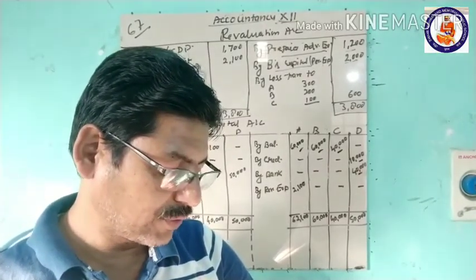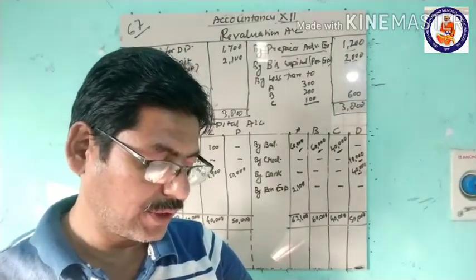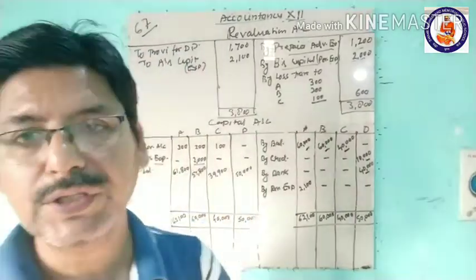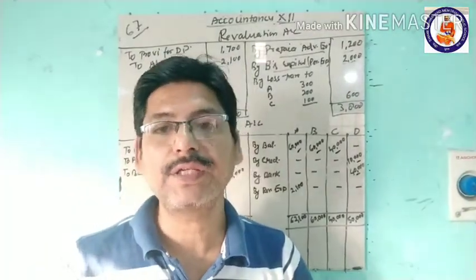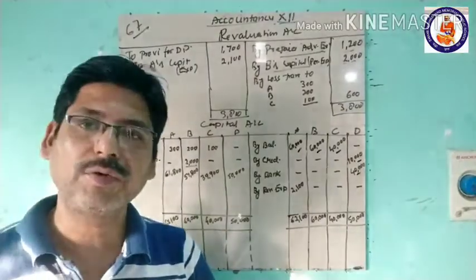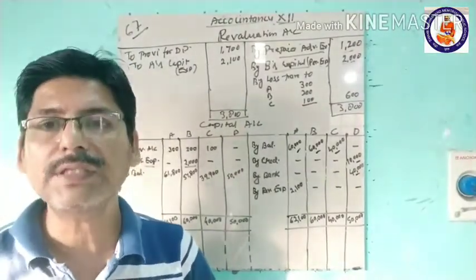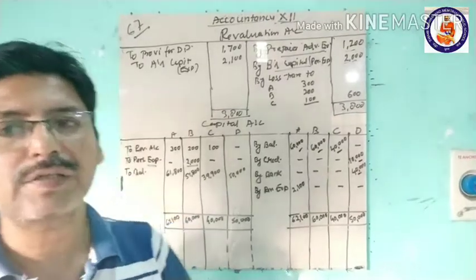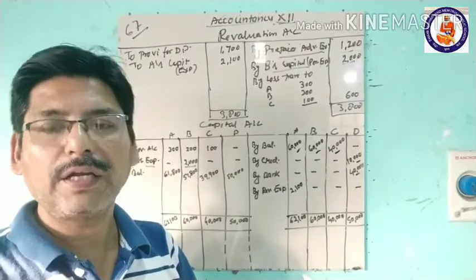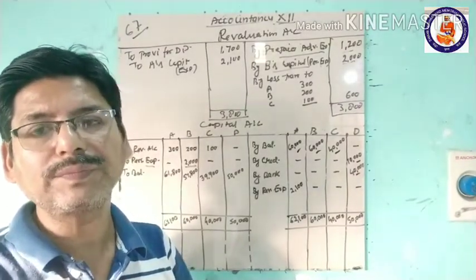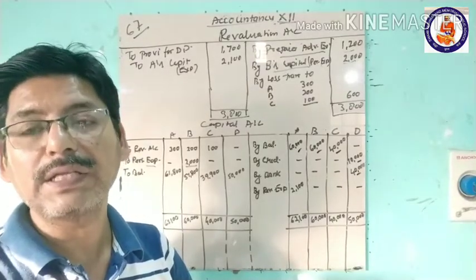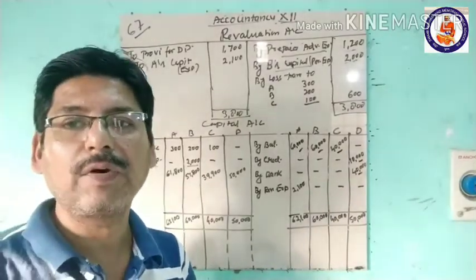A bill of exchange of 4,000 which was previously discounted with the bank was dishonored. So here, when the bill which was discounted with the bank was dishonored, it has reduced the bank balance. So bank account will be credited and party will be debited, means debtors will be debited. Debtors will be debited means now debtors will increase, because earlier we had reduced it from bills, and when the amount is not paid, now our debtors are increased.